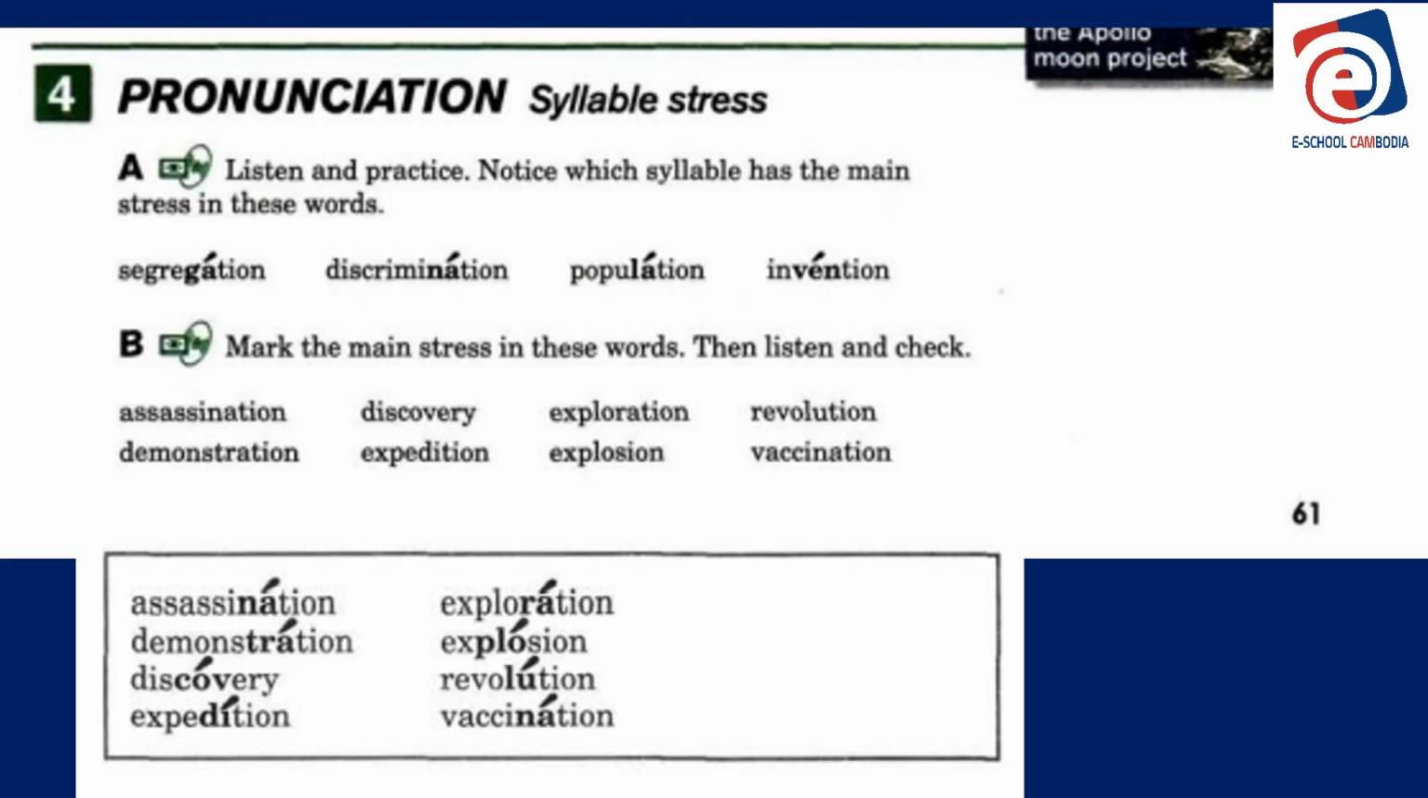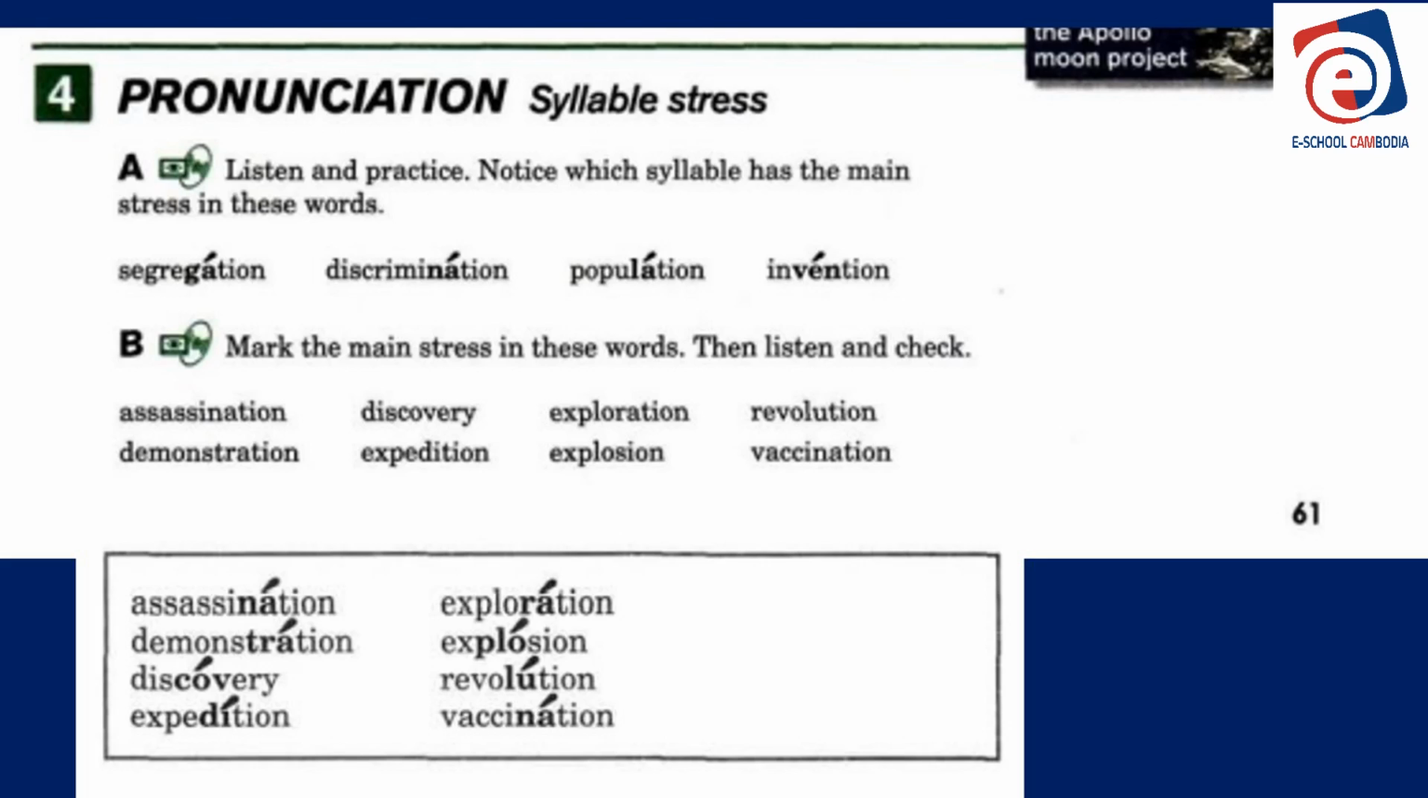Expedition. Expedition is when someone, usually a group of people, travel from one place to another place to explore, to look for something new or discover something new. We call that an expedition. Explosion. Explosion is when something explodes. The verb is explode. The noun is explosion. I heard an explosion this morning near my house.